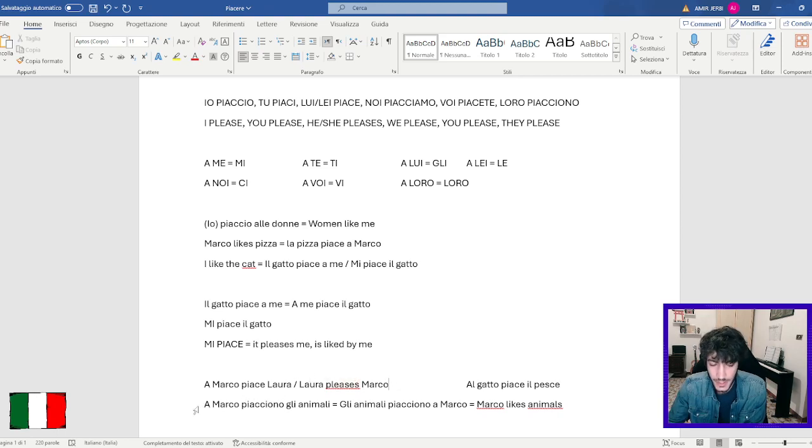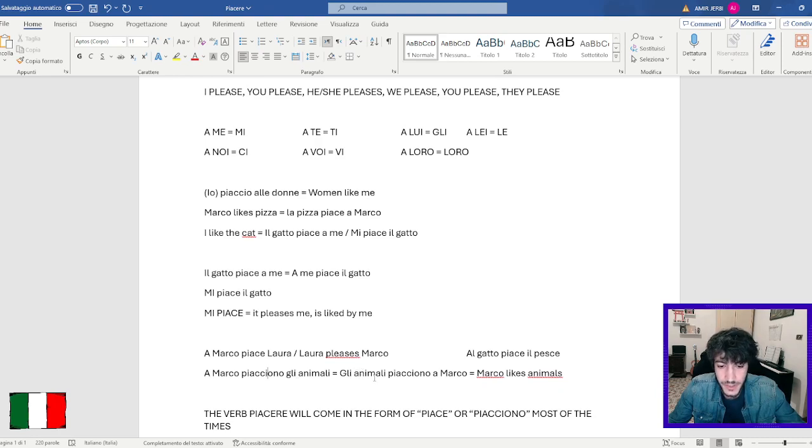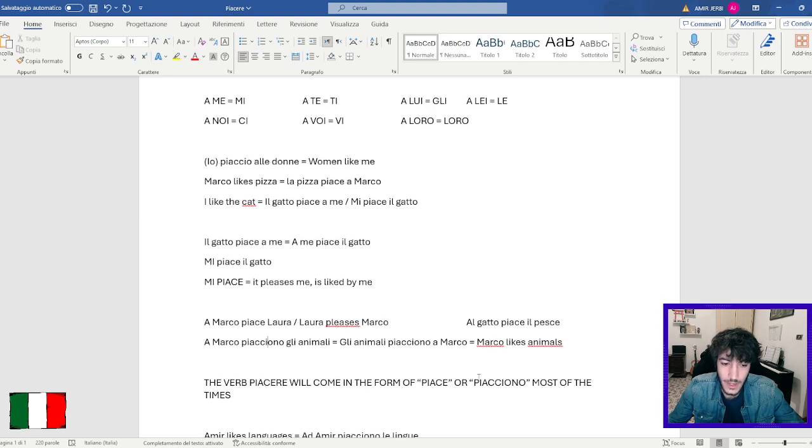But let's see this example here. "A Marco piacciono gli animali." Here we don't have "piace," we have "piacciono." And why is that? Because "gli animali" is the grammatical subject of the sentence, and this is shown by the verb. Remember that the verb, I say it again, always shows the subject. You can clearly see here the "loro" ending, which means "gli animali piacciono a Marco." Marco likes animals.